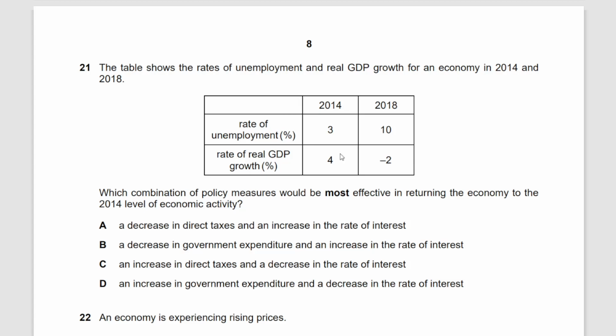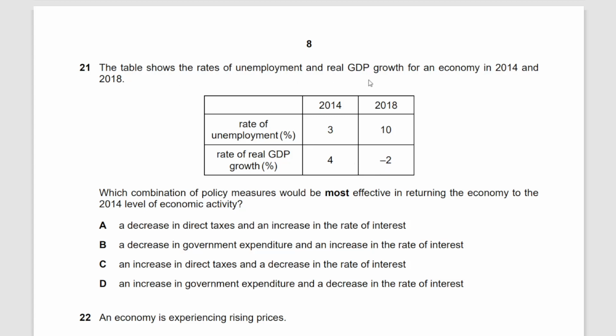So the rate of unemployment was 3% and the rate of real GDP growth was 4% in 2014. In 2018, the rate of unemployment was 10%. That means the unemployment has increased and the economy has, you could say, not necessarily slowed down, perhaps gone into recession. If there's a negative growth for 2 consecutive periods, then I think we would call it a recession, right?